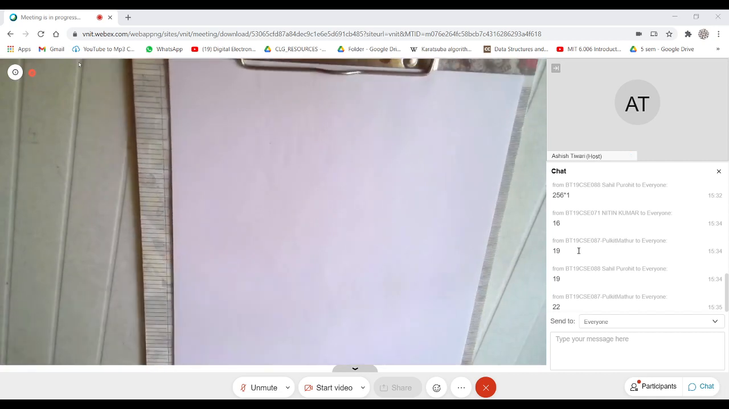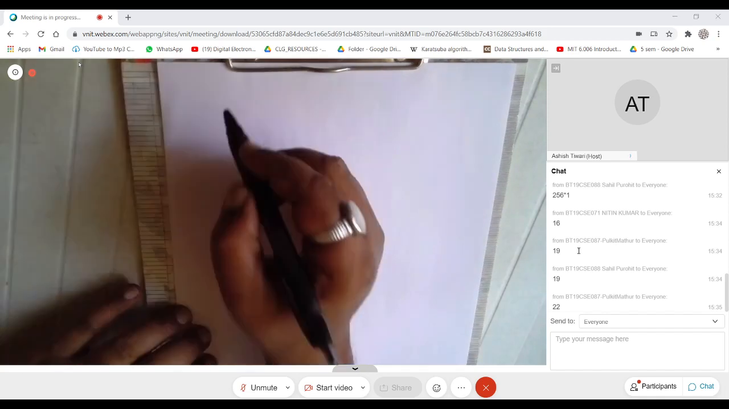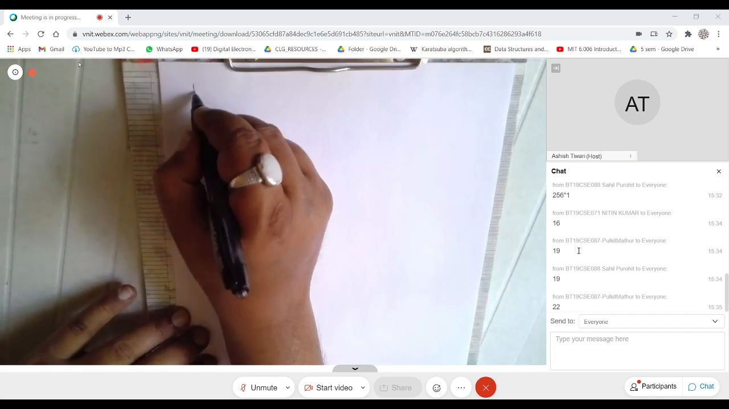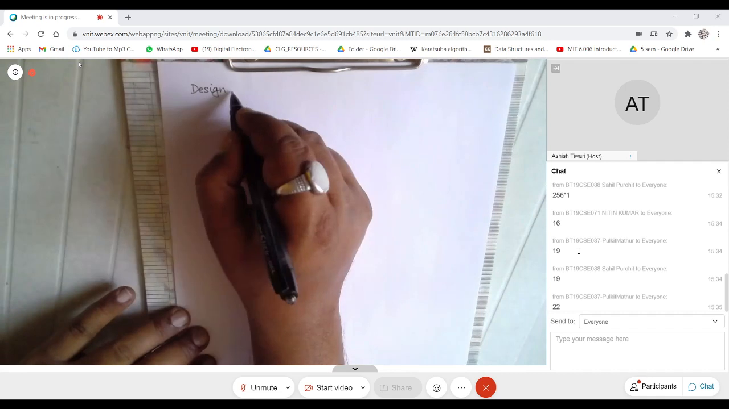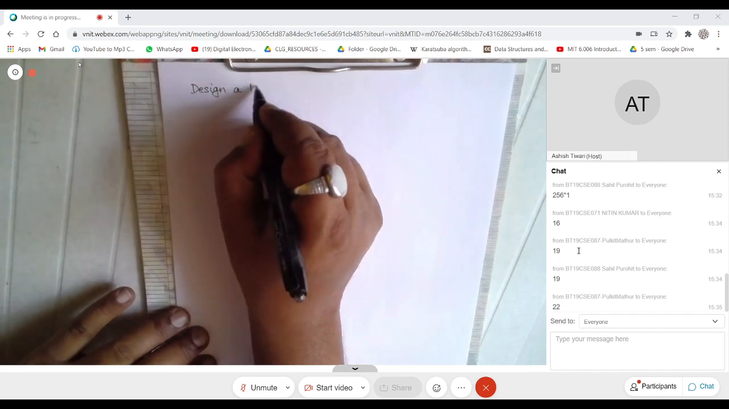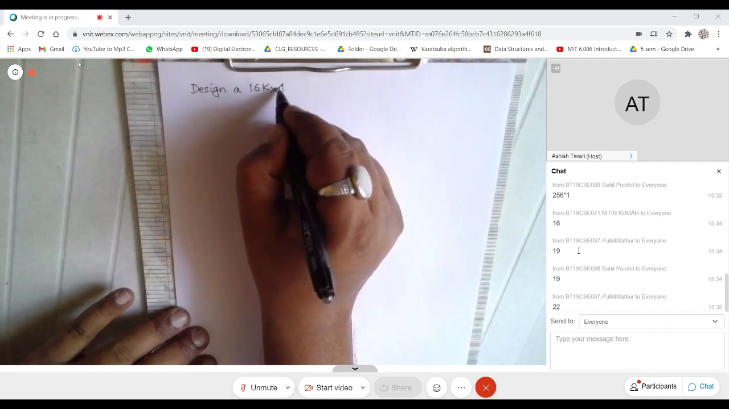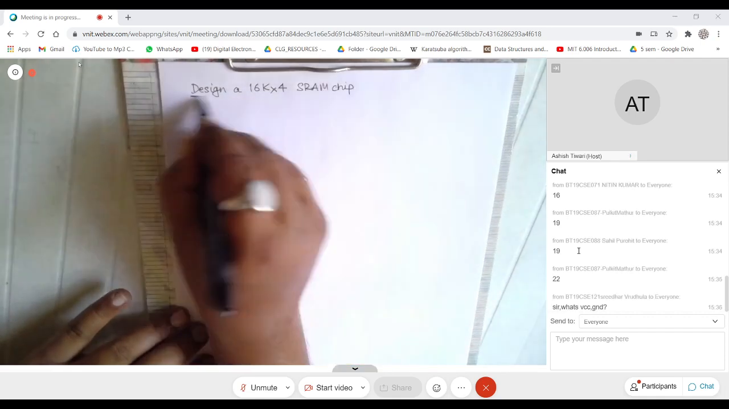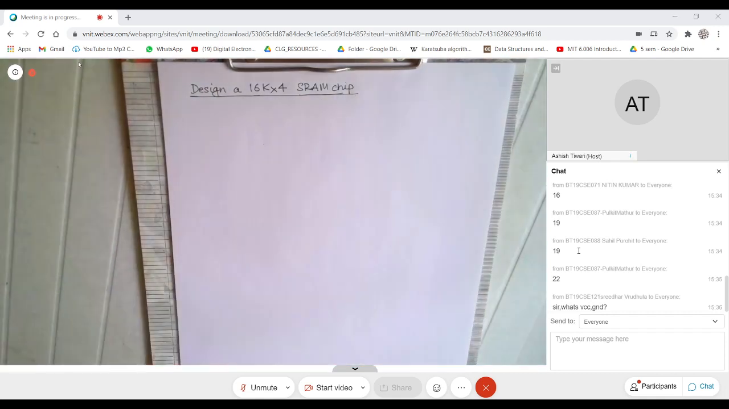Okay, so if you understand that, yeah. Let us try to build another memory. I want to design a 16K cross 4 SRAM chip. And this looks like the same.